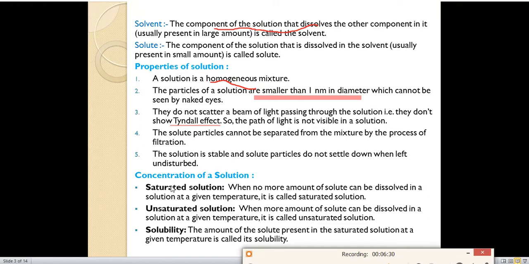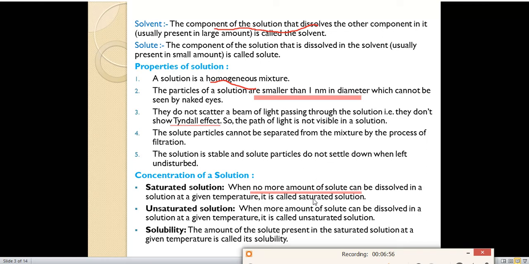Next is concentration of a solution. Concentration means the amount of solute present in a particular amount of solution. In that topic we will study saturated solution, unsaturated solution and solubility. First one is saturated solution. When no more solute can be dissolved in a solution, it is called a saturated solution.